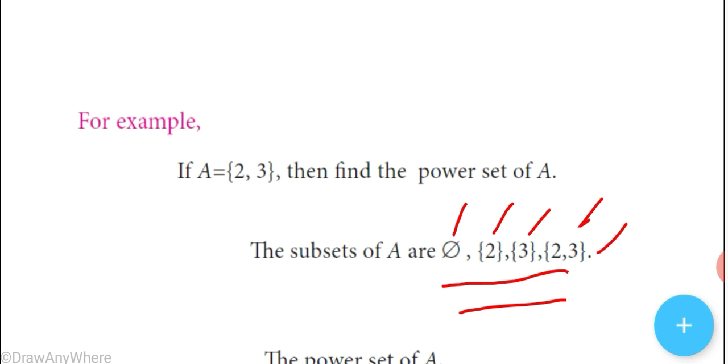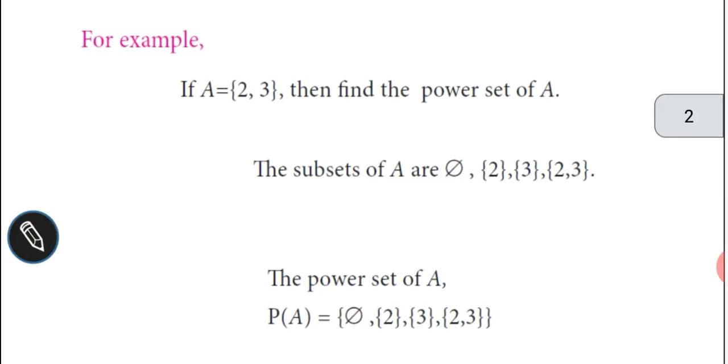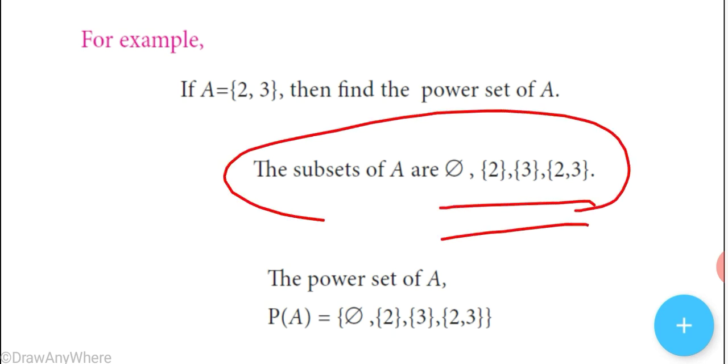So we have calculated the subsets of set A. The second step is the power set of capital A: we have to enclose the subsets that we have calculated in step 1 within the brace.